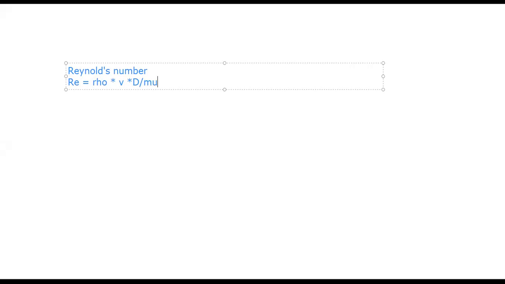So now you know that rho is the density of the fluid, V is the velocity of the fluid, D is the diameter in the case of pipe flow. In the case of open channel flow, it will be some characteristic length. So this D is some characteristic length. We'll talk about that in the next class. Mu is of course the viscosity.